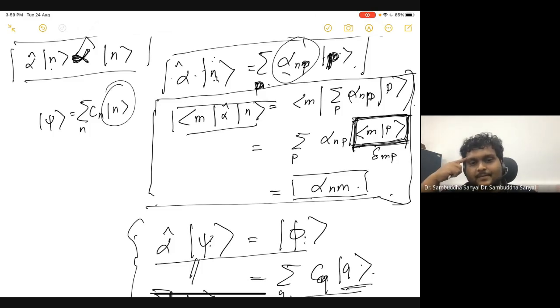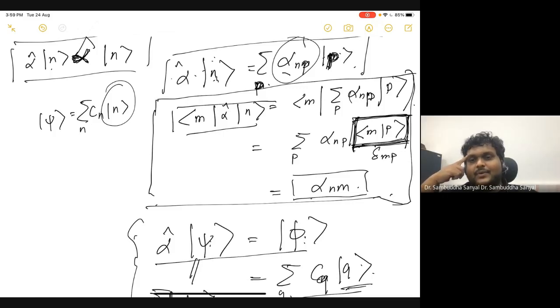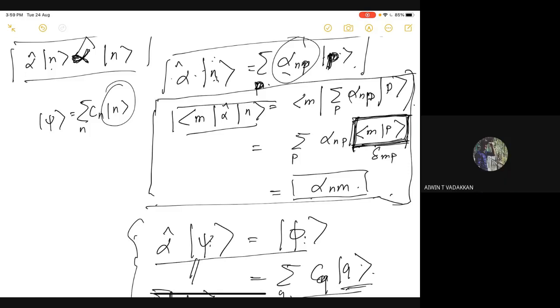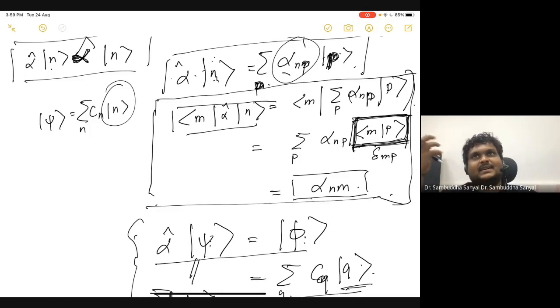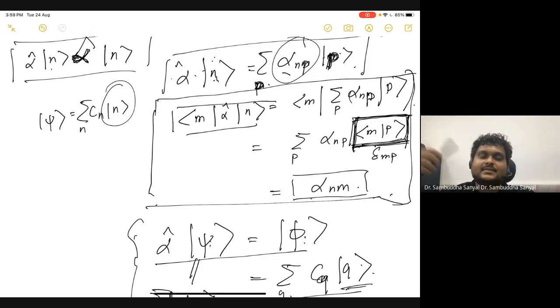Is it clear? Let me think a little more. I will get back if I have anything else. But you understand this idea, that if you understand how a basis vector transforms, you know everything. Yes, I got the idea. So that idea I'm using here. That's all. More questions?